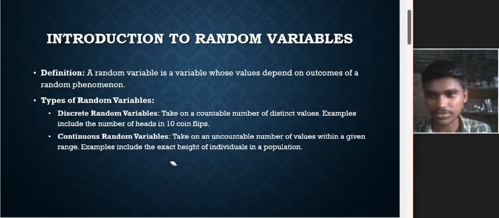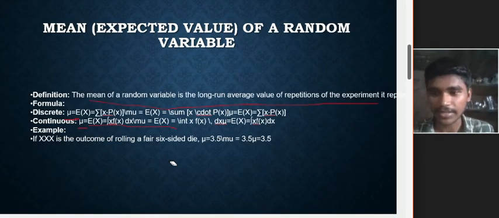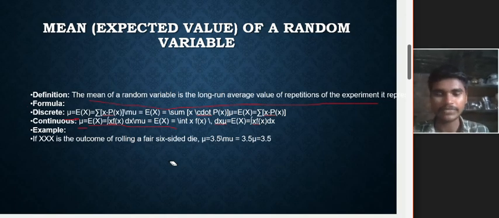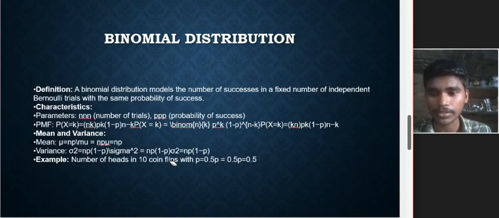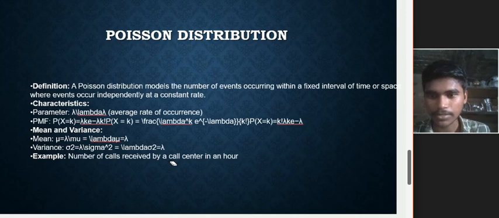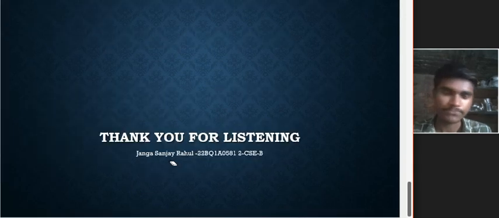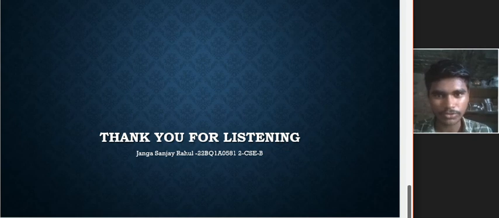Since we have been saying that it depends on a fixed interval, we can take the example of the number of calls received by a call center in an hour. Hour is a fixed interval of time, and the number of calls received in an hour, with events occurring at a constant rate, follows a Poisson distribution. And again mean is an average, and variance depends upon the mean.